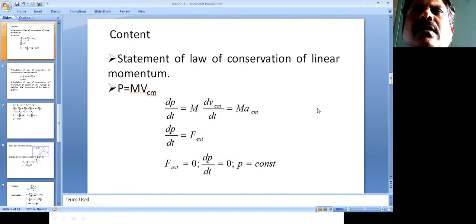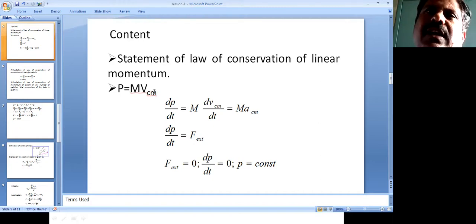Now let us illustrate how linear momentum remains constant in an object. For that, let us write here P equals capital M into V_CM, where M is the total mass of the system and V_CM is the velocity of the center of mass. So what is the velocity of center of mass?